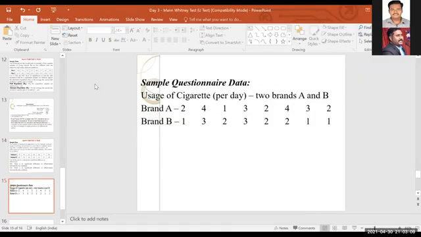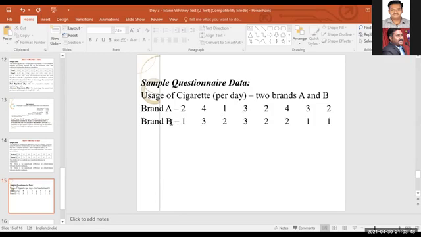Suppose you want to measure the consumption of cigarettes among the youngsters. When you are collecting for two different brands, you can use this Mann-Whitney test. So they report the usage of cigarettes per day. One person said 2 cigarettes of Goldflex per day, another person said 4 cigarettes. I'm using only 1 Goldflex cigarette per day, like that. The second brand B is some other brand like Scissors, Wills, and some other brands.